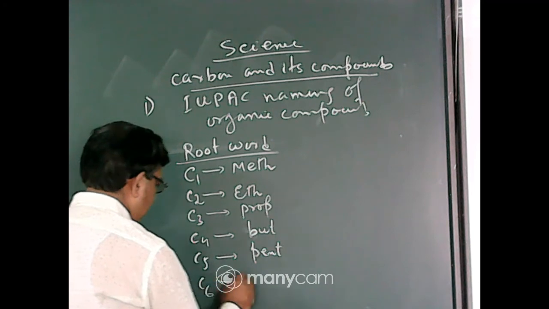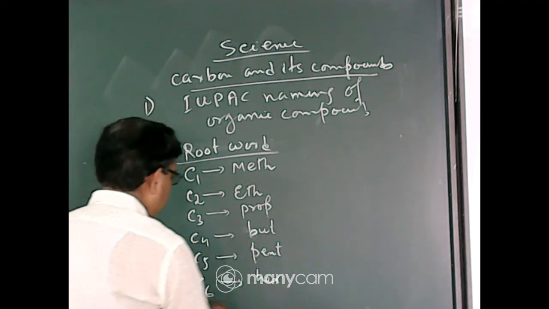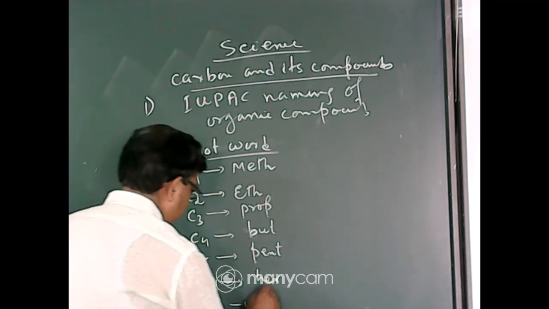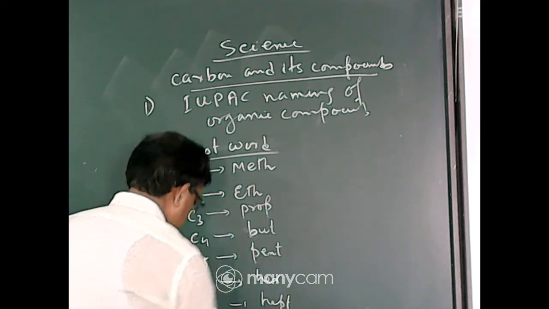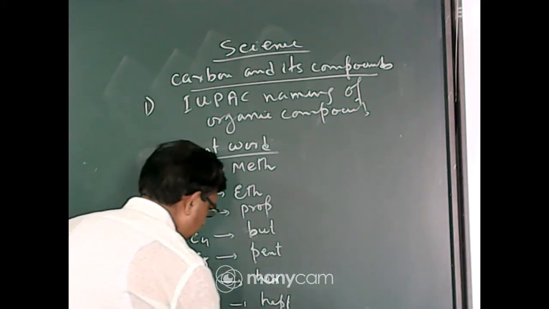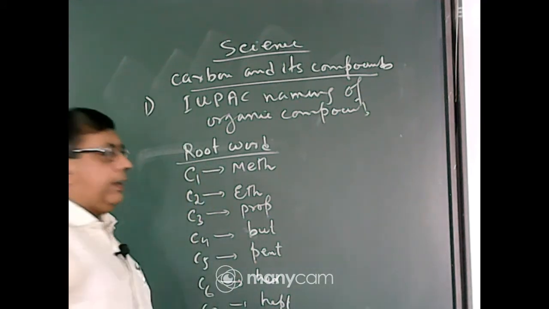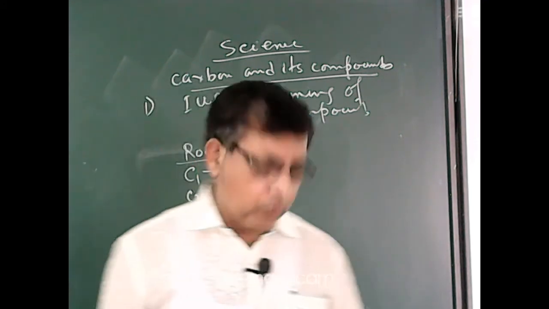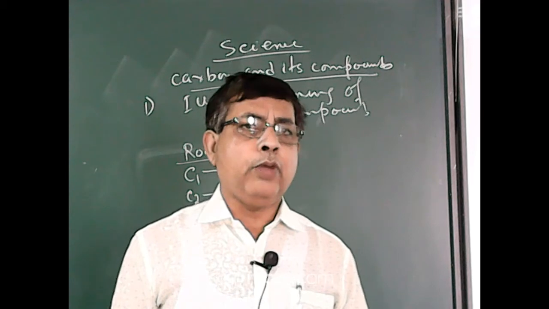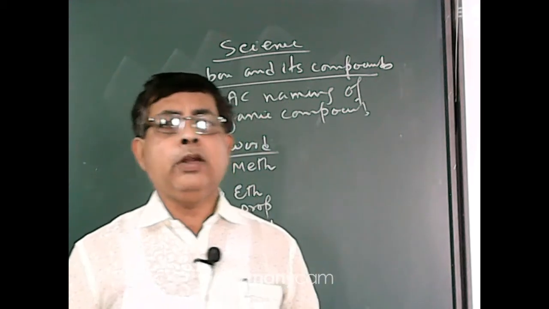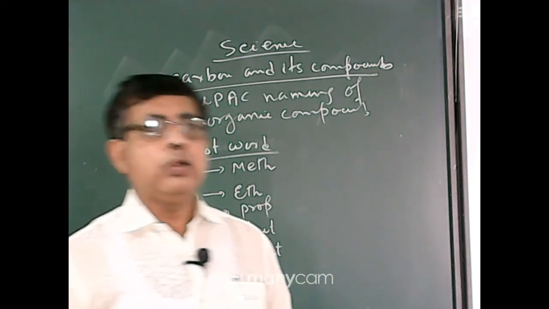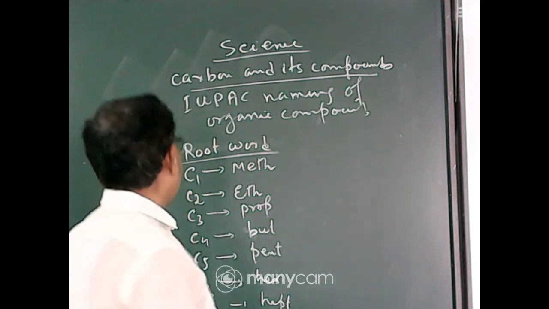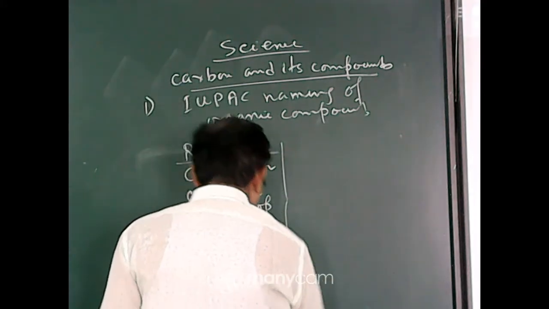And six carbon atoms, hex. You also remember seven means hept, eight means oct, and so on. That is, if in a given compound four carbon atoms are present, the compound will be either butane or butene or butanol, and so on. But will be the root word.